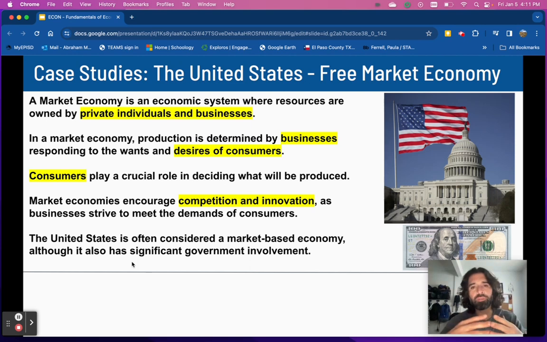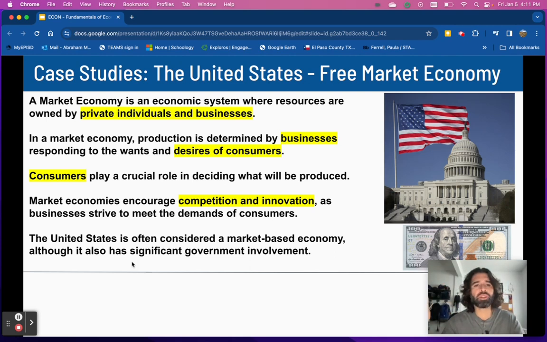In this country, right, businesses make things based on what we want, right? So if we want a lot of these things, companies will make more of it, right? If we don't want these things, companies will stop making them. Think about cameras, right? There's not a need, there's not a want for those old school cameras, so now they don't make many of those, right? Think about cassette players, right?